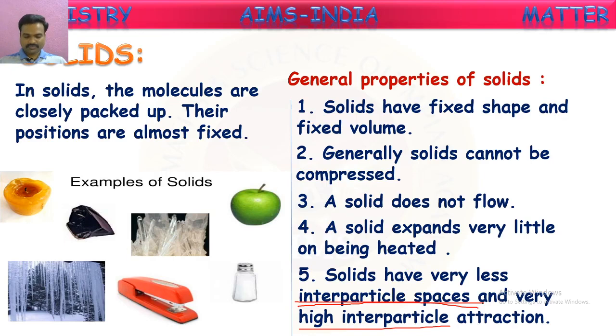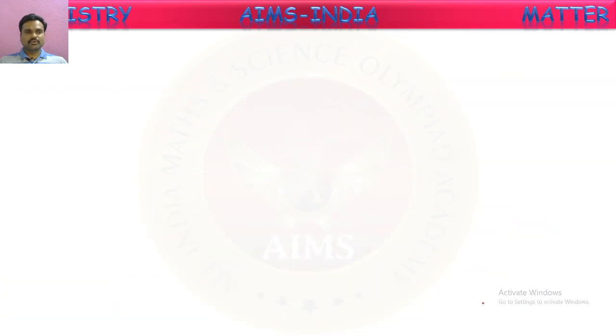So this is about solids. They have fixed shape and volume. They are rigid. They cannot move, that means they cannot flow. They won't expand much when heated. And the interparticle spaces are very less and interparticle attractions are very high in the case of solids. Next, about liquids, let us see.